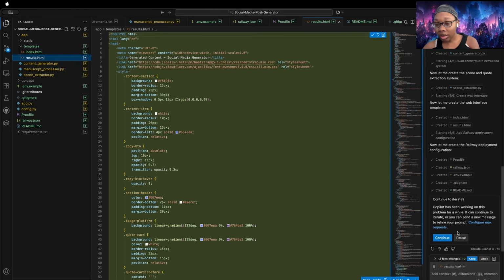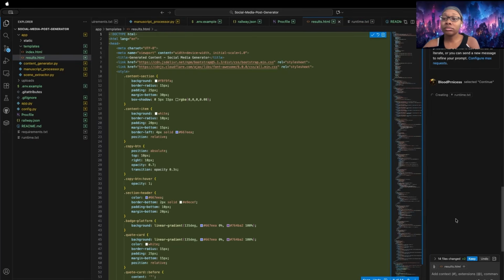So one of the things is Copilot asks whether we want it to keep going, since we've done this many iterations. You want it to ask so that if it is going off the rails and it's doing things beyond what it needs to, you can stop it. If you're like me and just letting it run, I can see that it's getting close to the end, so yes, I'm going to continue. It is not just running off track for the funsies.